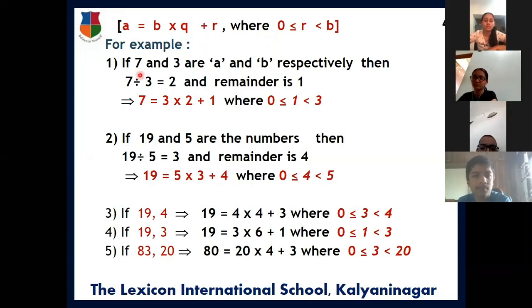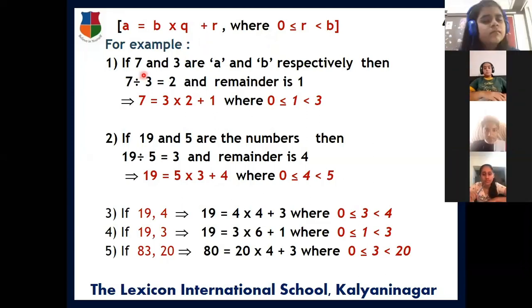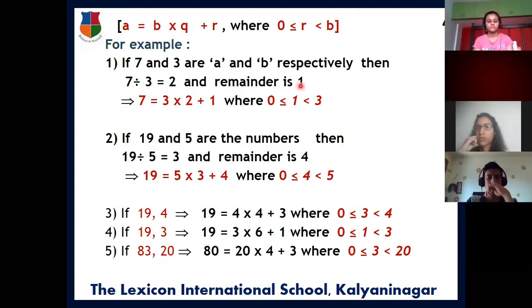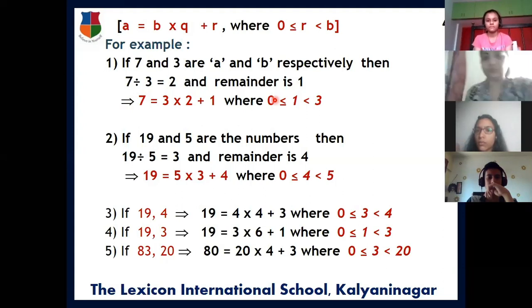Here, if 7 and 3 are considered as A and B, that means dividend and divisor, then what is the relation? You all know that in normal division, 7 divided by 3 is equal to 2 and the remainder is 1. That is the normal division. Now let us write that in division lemma form.